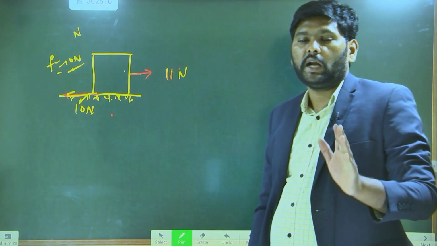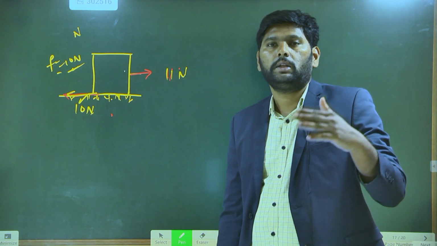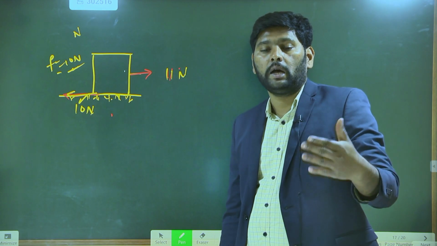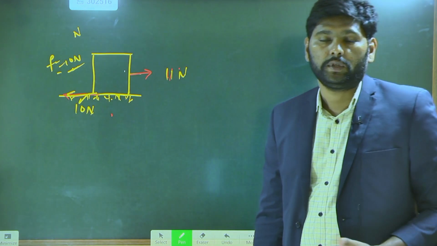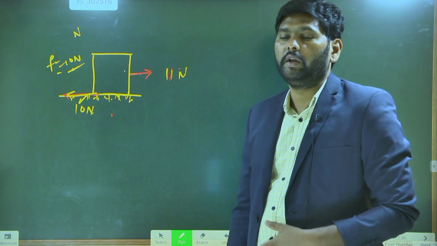Observe that static friction is also called self-adjusting friction, because it adjusts to the applied force up to the maximum level of friction. The maximum level of friction is also called limiting friction.